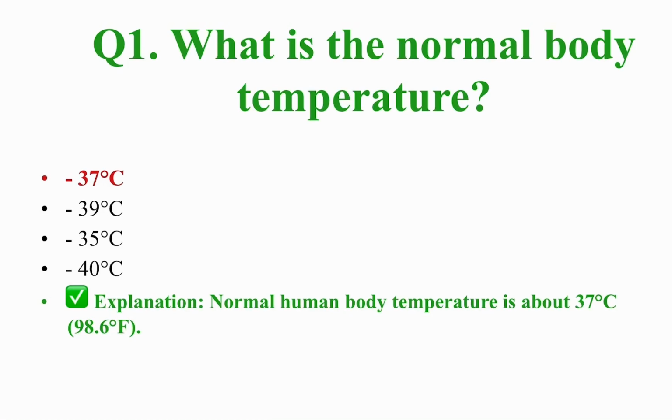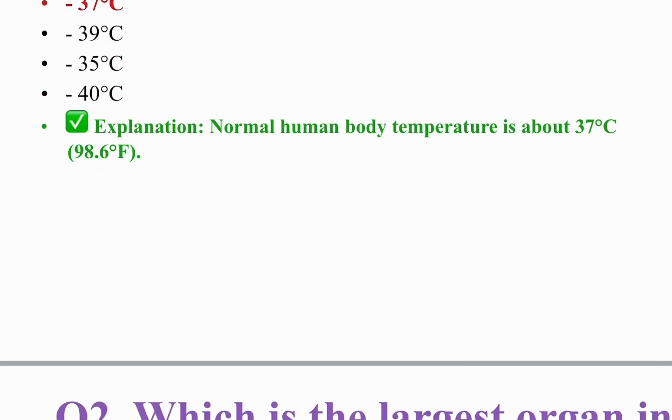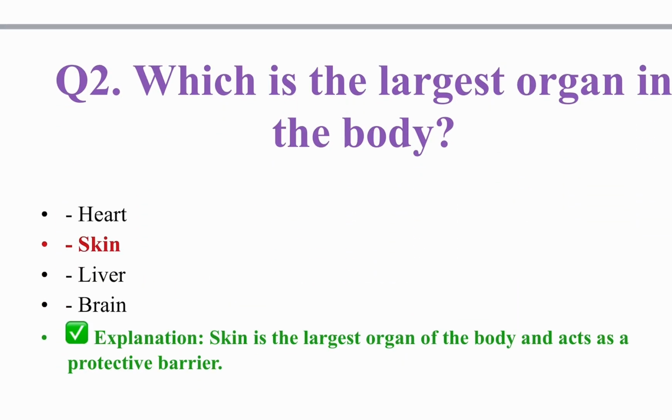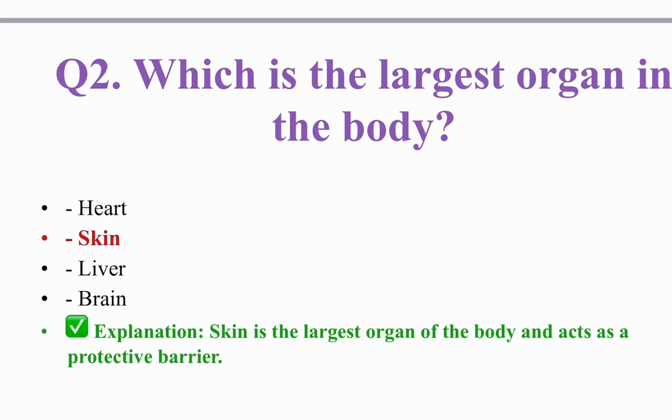Number first, what is the normal body temperature? The normal body temperature is 37 Celsius. In Fahrenheit, 98.6 Fahrenheit. Then question number second, which is the largest organ in the body? Largest body organ is skin, the protective layer.